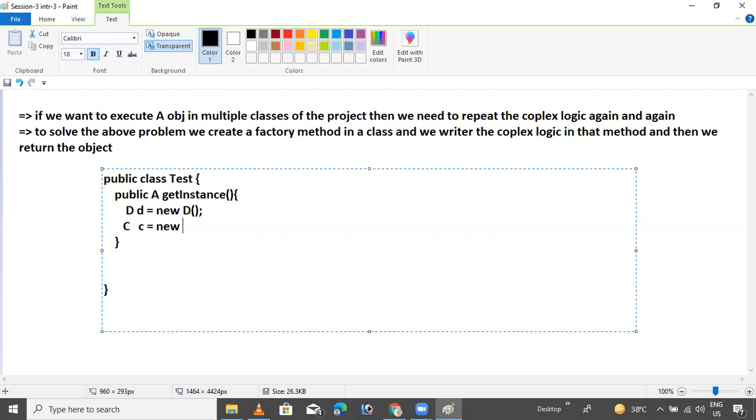C equals new C. Pass the D reference here. Simple. And next, create the B class object. B equals new B. Okay, pass the C reference here. This is the reference variable. This is called a reference variable.